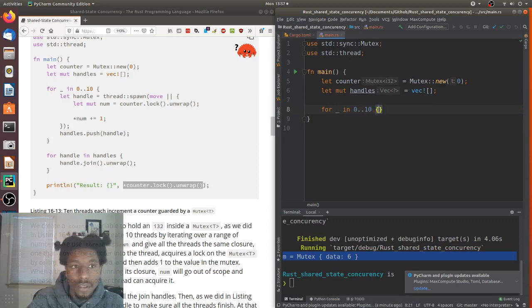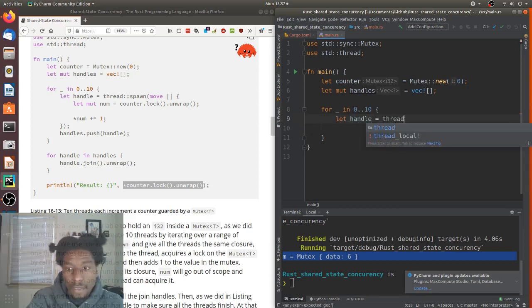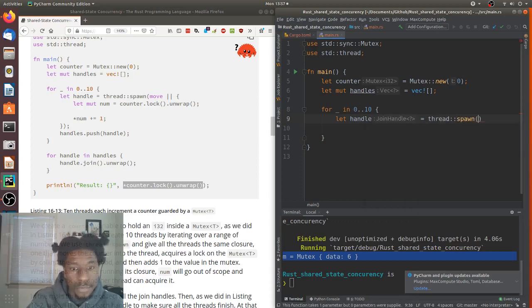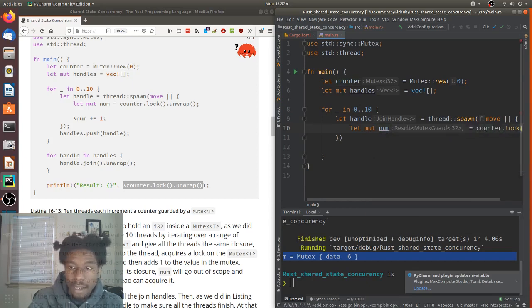For 0 to 10, let handle equal thread spawn, move, let mut num equal counter that we want to acquire the lock.